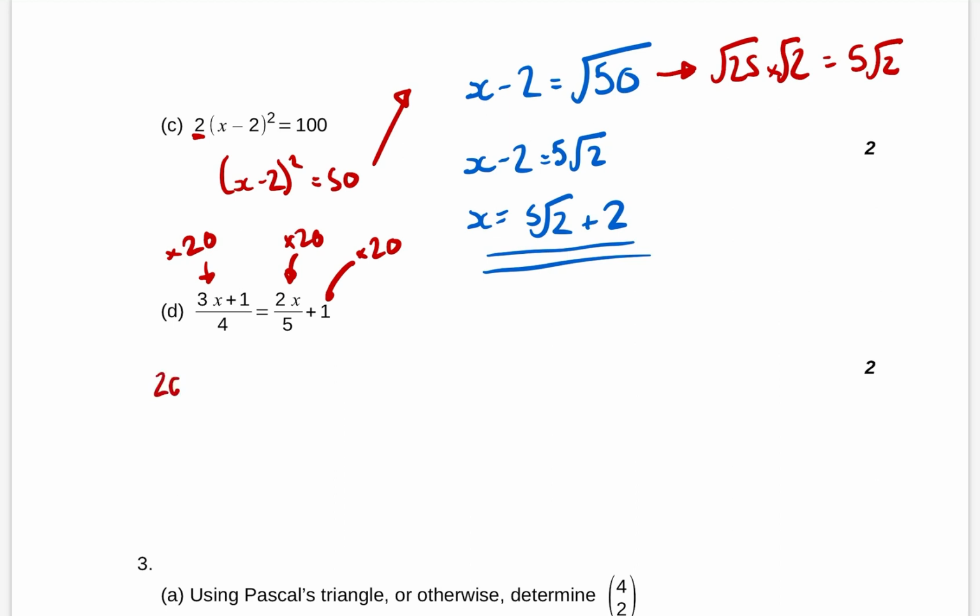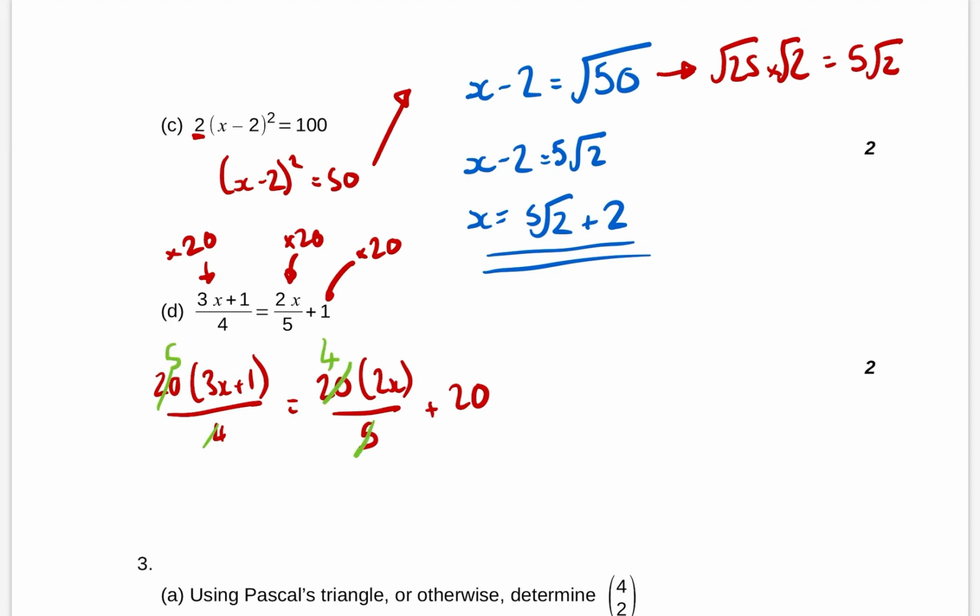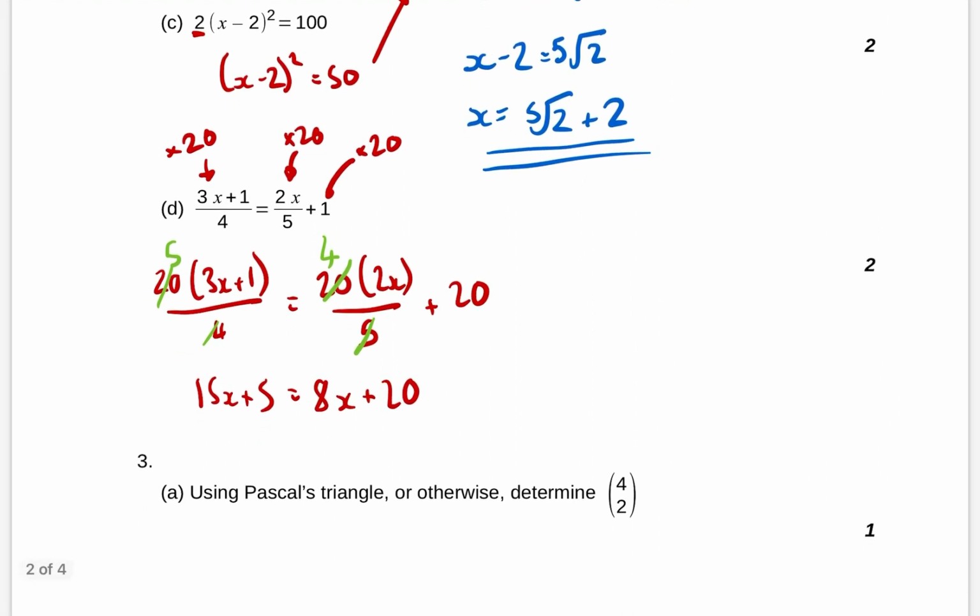That will give me 20 times 3x plus 1, all over 4, then 20 times 2x all over 5, then plus 20. And what should happen now, if I've done it right, is those two cancel each other out and just turn into a 5. These two just turn into a 4, and we end up with 15x plus 5 equals 8x plus 20, and the question becomes an awful lot nicer.